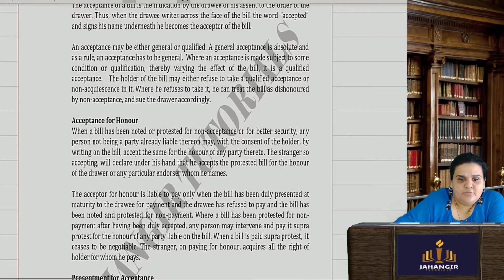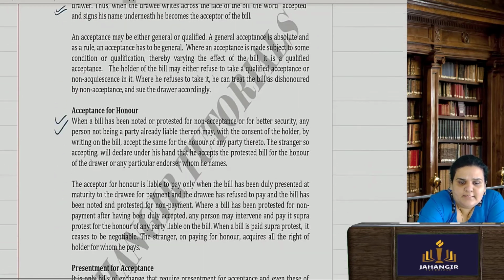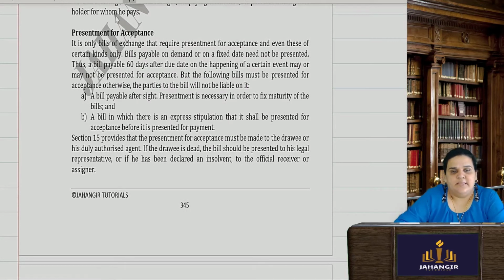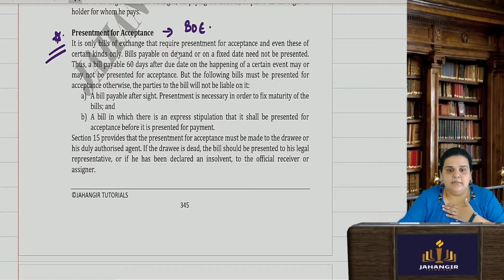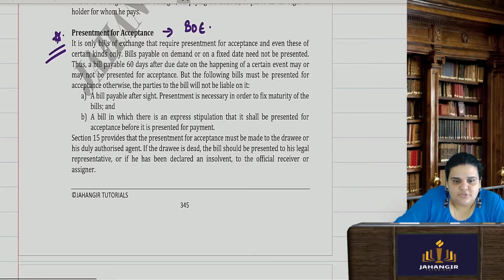Okay, I have already finished with acceptance for honor and acceptance of bill of exchange. Now, presentment for acceptance. A bill of exchange compulsorily has to be presented for acceptance. So if I'm a seller and I'm sending my bill, and I'm sending my goods also along with that bill, the buyer has to accept that bill and send it back to me. It is only bills of exchange that require presentment for acceptance, and even these are certain kinds only.